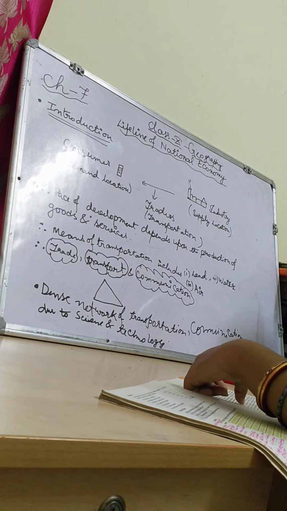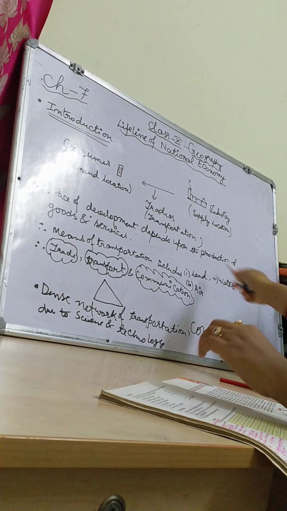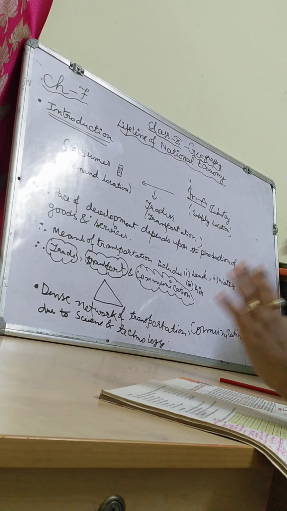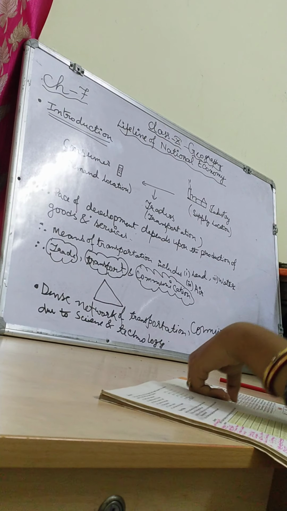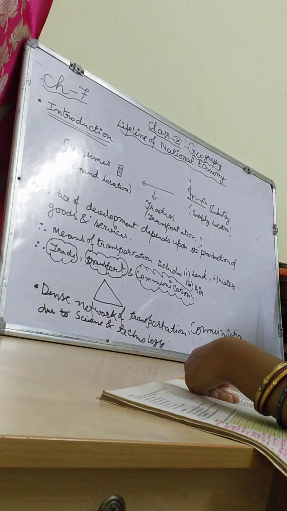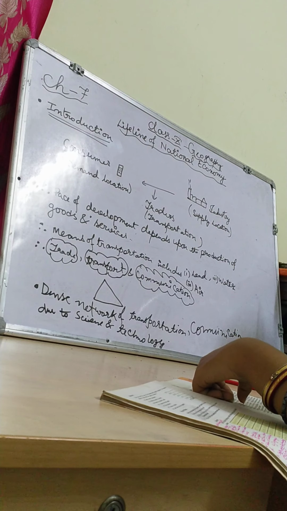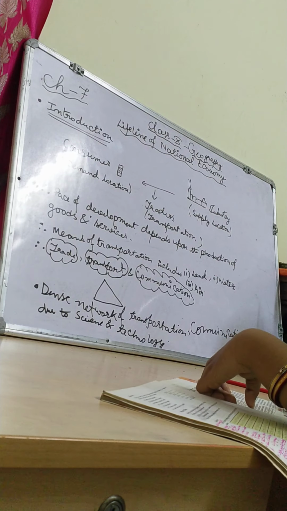Thus the pace of development, pace means the speed of development, depends upon the production of goods and services. Definitely it depends on the transportation system. These are some benefits I have written, and in this way I can show you how transportation is beneficial to us, right? Thus the pace of development of a country depends upon the production of goods and services as well as their movement from place to place.